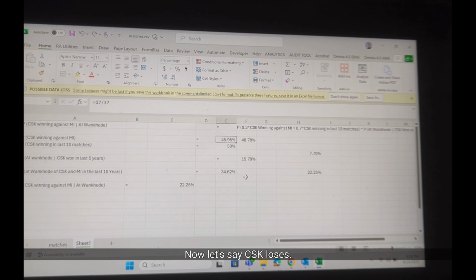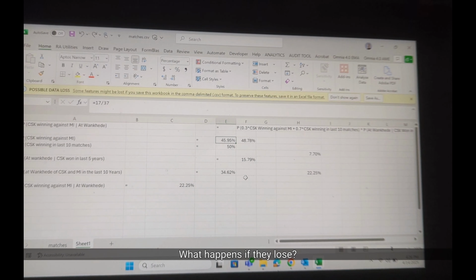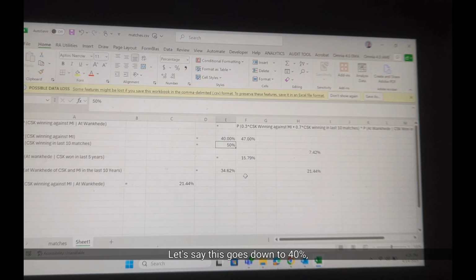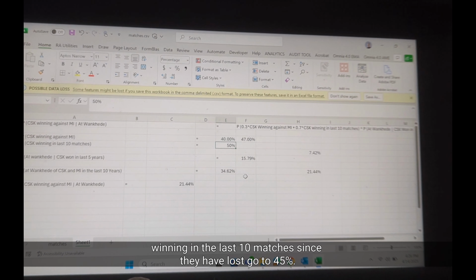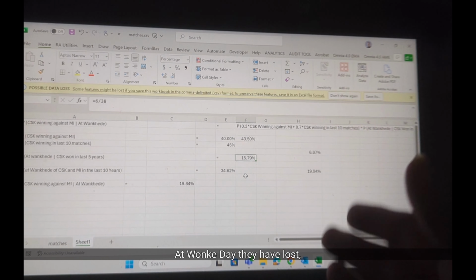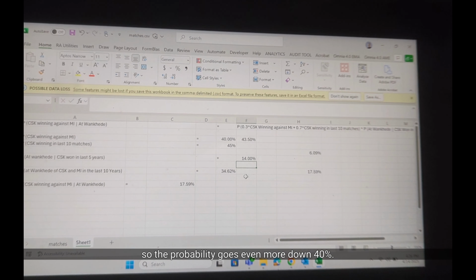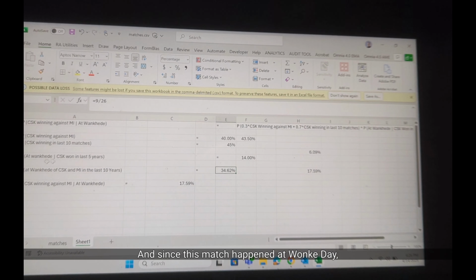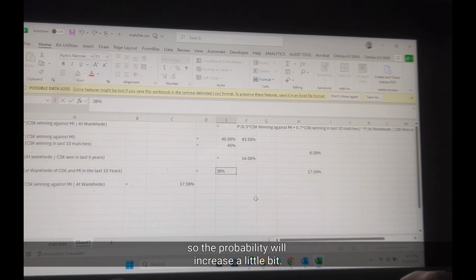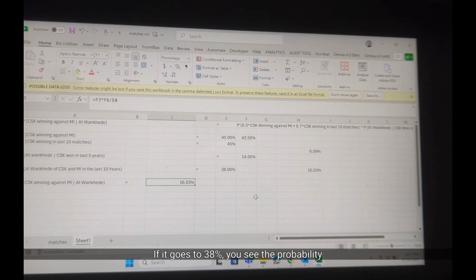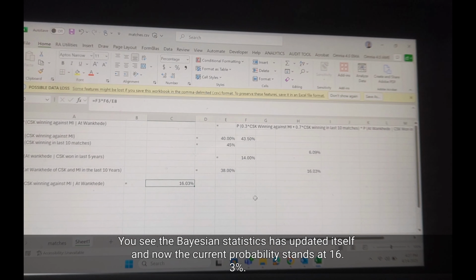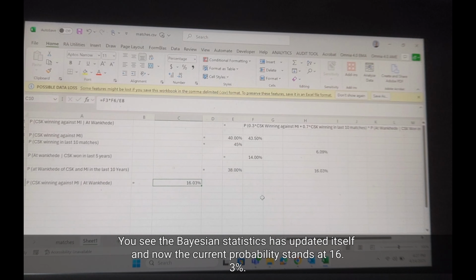Now let's say CSK loses. What happens if they lose? Let's say this goes down to 40%. Winning in the last 10 matches, since they have lost, goes to 45%. At Wankhede they have lost, so the probability goes even more down, 40%. And since this match happened at Wankhede, the probability will increase a little bit. Let's say it goes to 38%. You see, the Bayesian statistics has updated itself, and now the current probability stands at 16.3%.